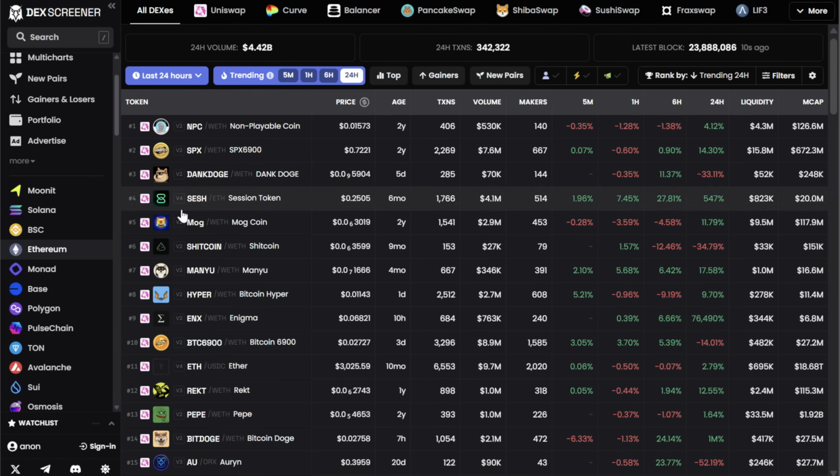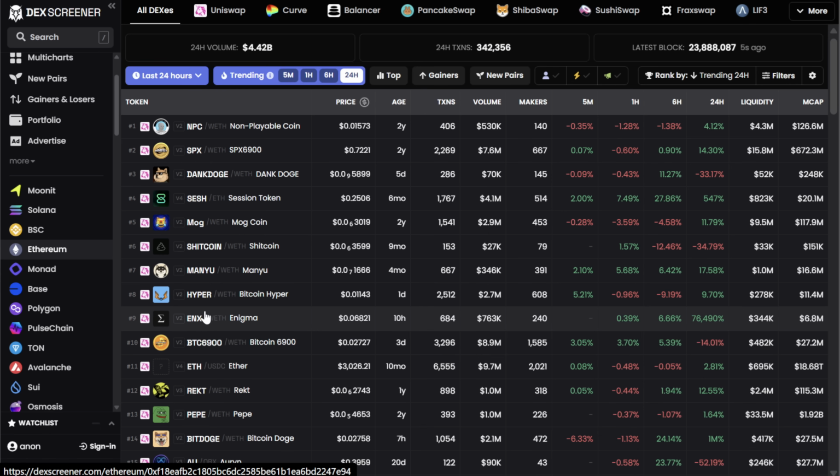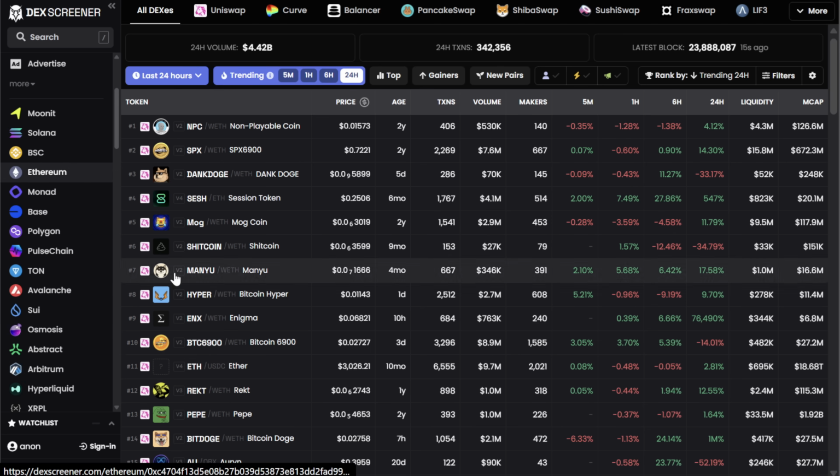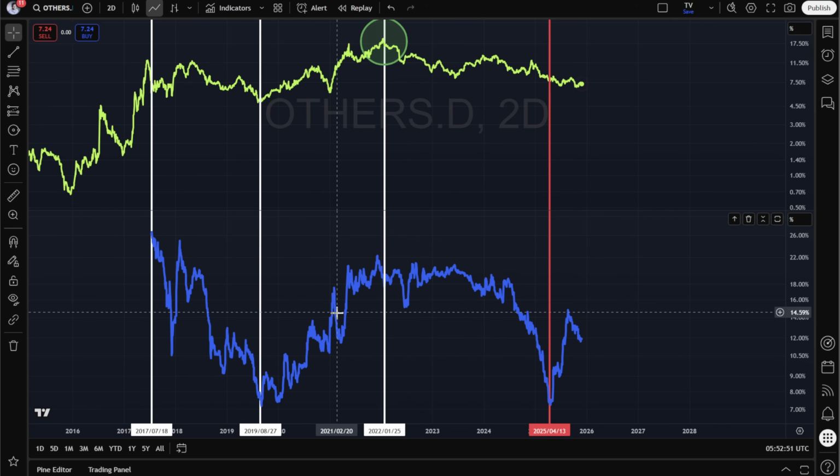Many altcoins are traded directly versus Ethereum in liquidity pools paired with wrapped Ethereum. That's on the Ethereum chain. It's also true on all the layer 2s, so say on Base, on Polygon, on Arbitrum, etc. The altcoins don't really get traded in US dollars, they get traded in wrapped Ethereum. So when Ethereum goes up by 10%, then many altcoins go up by 10% as well.